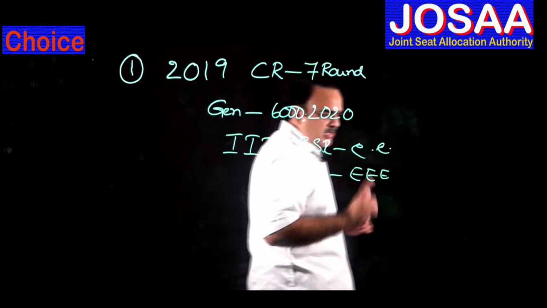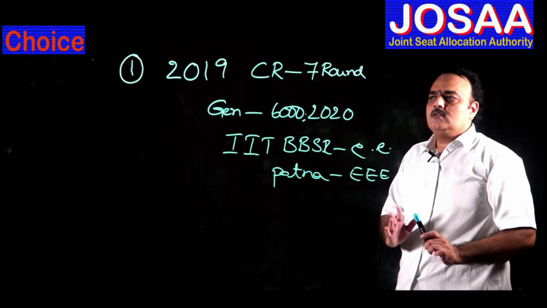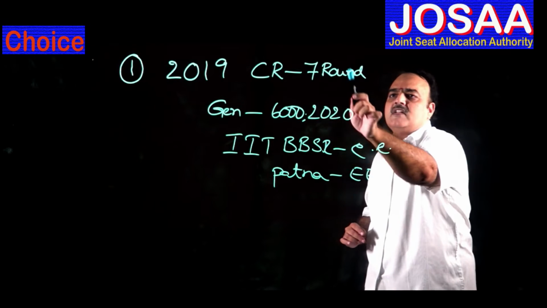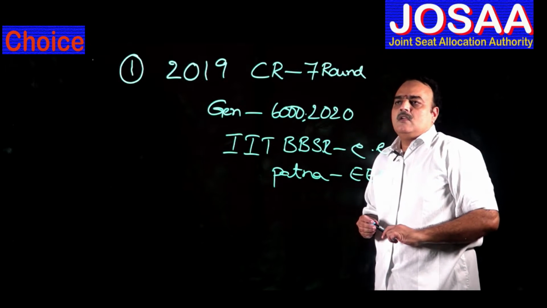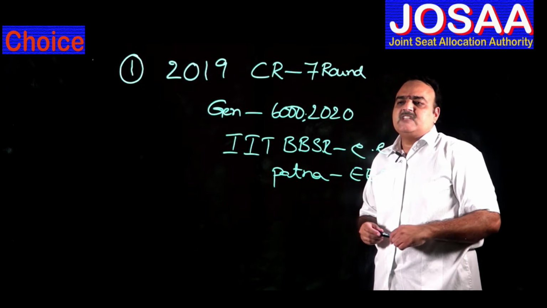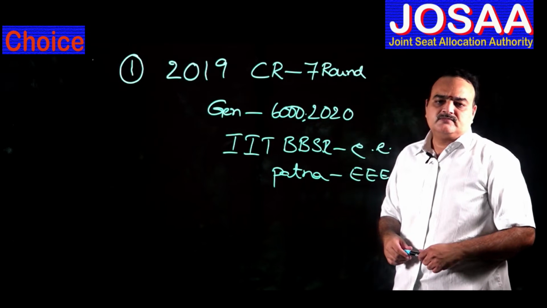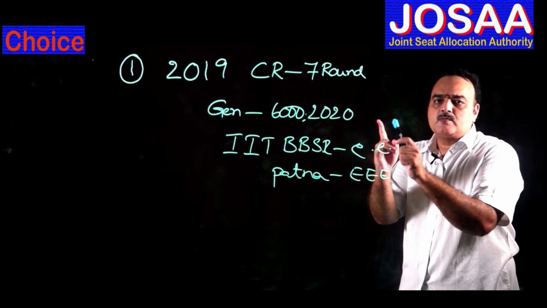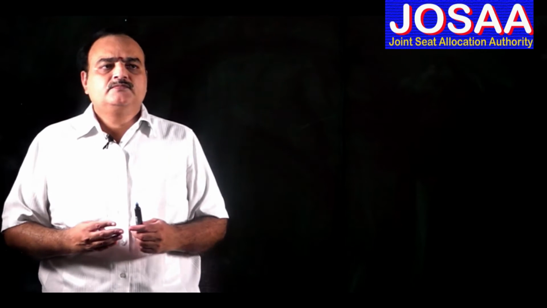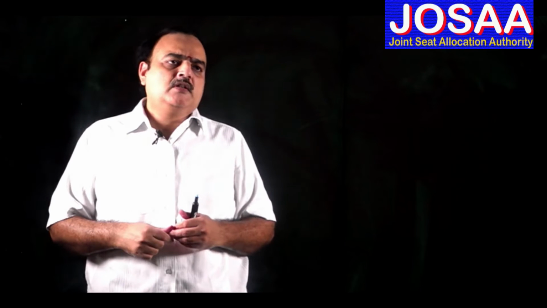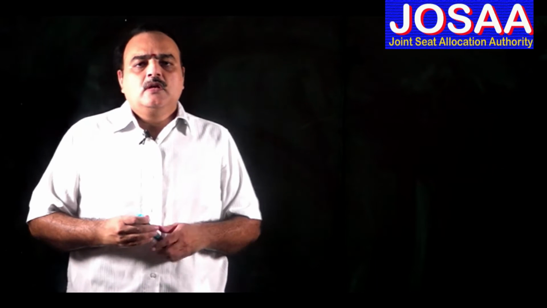So before filling your choices in JOSA, one must download the closing ranks after the 7th round from the JOSA website. Depending upon your category, assess what rank you are going to get. This is the first point one should have in mind. Now after assessing what seat you are going to get at the end of the 7th round as per 2019 statistics, arrive at a conclusion.